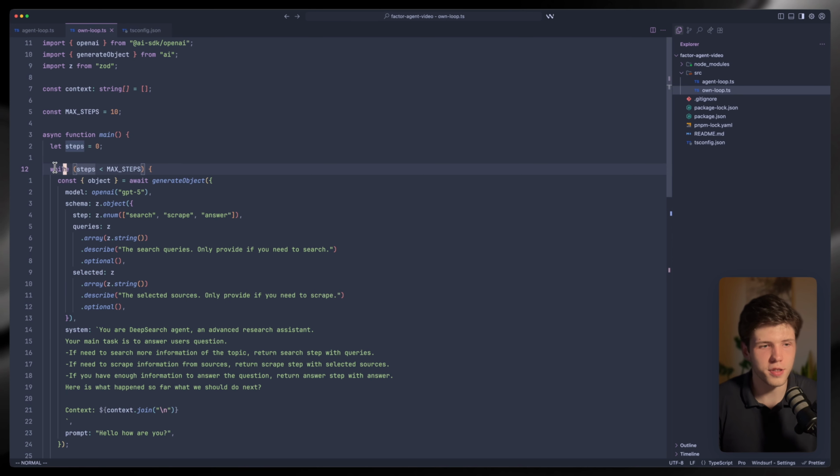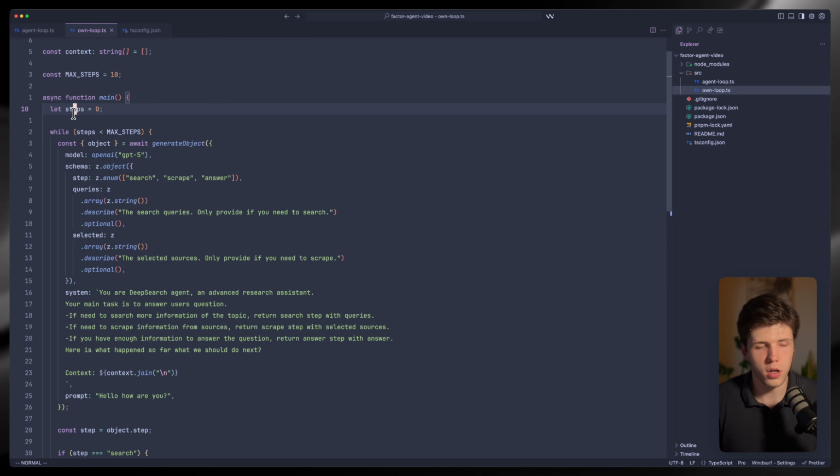First, what you will notice is that we're defining the loop right here on the top, and we're having steps as a variable. Next, we're generating a structured output with the next step. So we still have our agentic flow of deciding steps, but we have moved it into the structured output, and we're deciding which step to take.